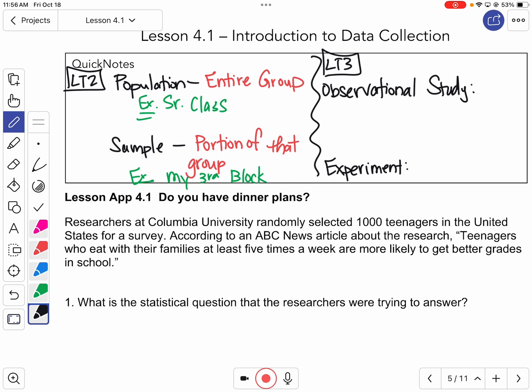Now, let's just use some deductive reasoning, context clues. Observational study. What do you think observational means? We're just observing. We're watching. I like to refer to that as something that we are watching. We don't interfere in any way. We just kind of watch what happens, and we don't interfere.